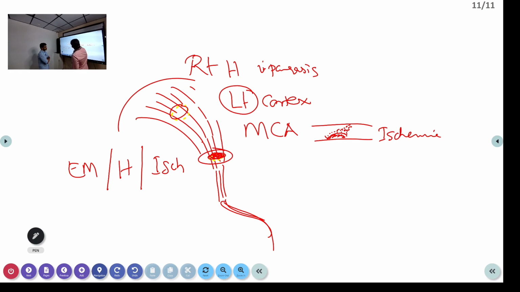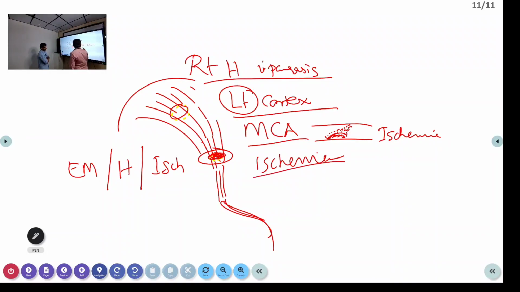What may be the etiology? So you have made your diagnosis, where it is localized and which artery is involved, you have written, and now you are telling it is ischemic. Okay, that is the pathology behind that. Now what is the cause for this?